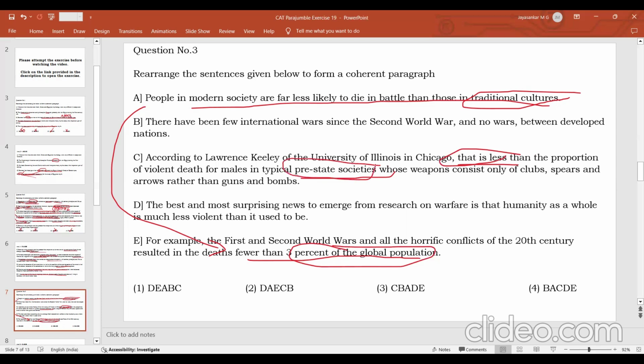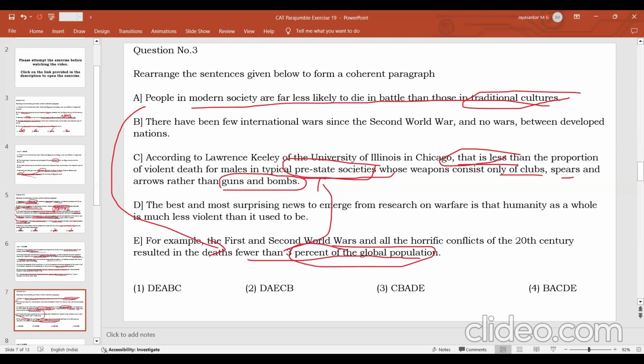What is a pre-state society? The societies that existed before nations were formed. Such societies are called pre-state societies. State means a country. So these were prehistoric societies where tribes were there, there were no countries. In such societies the weapons were only clubs, spears, etc., rather than guns and bombs. Guns and bombs have the potential to kill more people, but even then, the number of people who died in pre-state societies was much greater than the number of people who died in modern societies. This is the meaning. So this is directly to be connected with C.